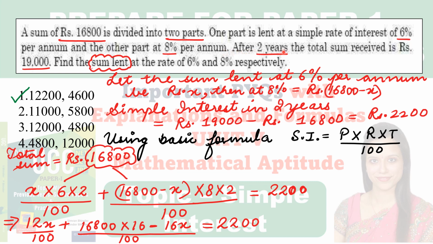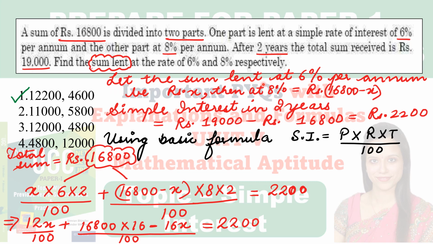Now, after 2 years, the total sum received is rupees 19,000. After 2 years, it is talking about the total sum received, that is 19,000. Find the sum lent at the rate of 6% and 8% respectively. So again, point is you have to read the question carefully. You have to find out what information is given in the question, and you have to focus upon what has been asked to calculate. So let's start. This question is easy, but you should practice such questions.